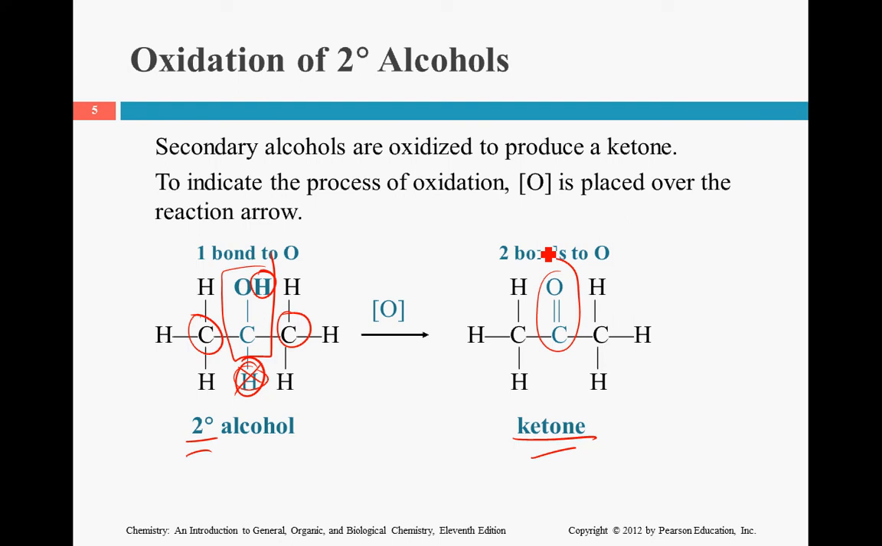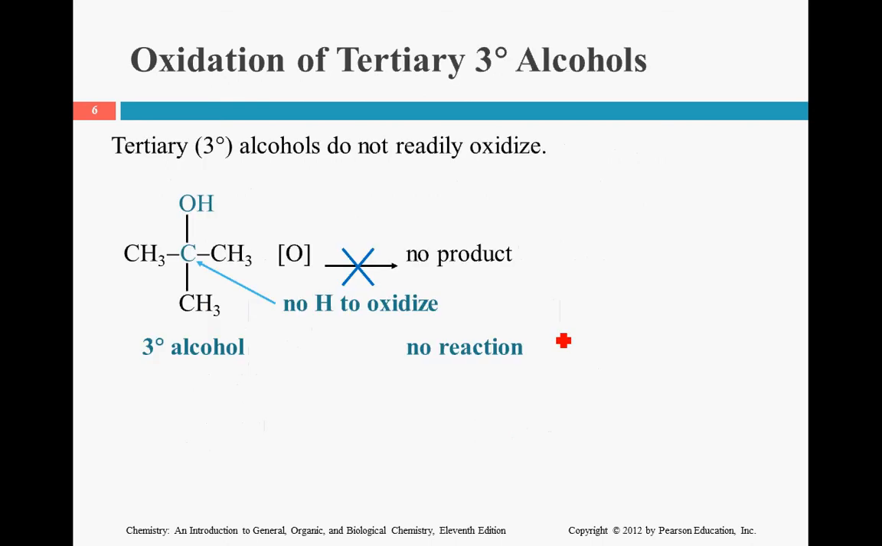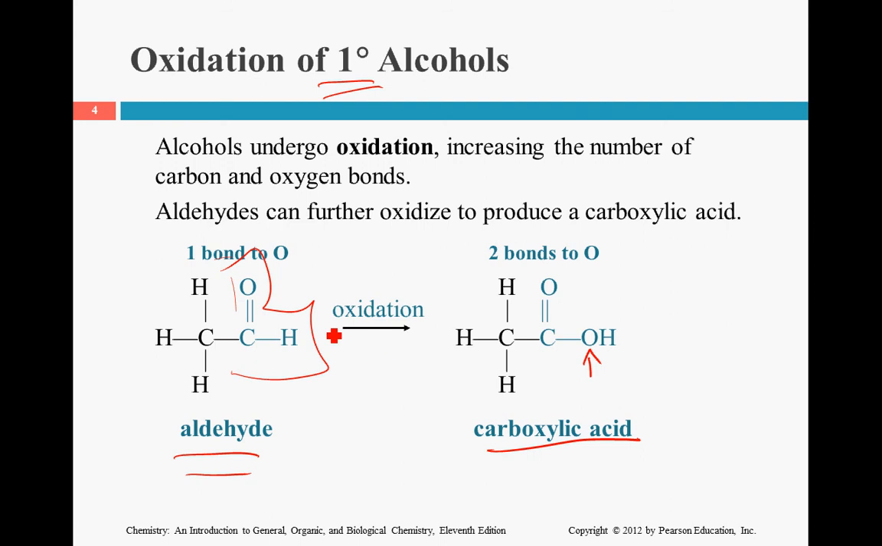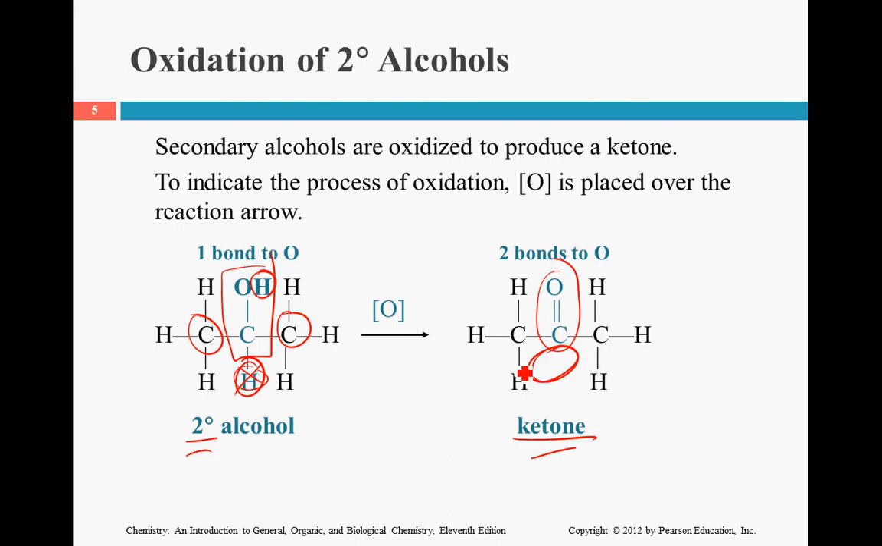Notice also there's no hydrogens down here. Because of that, we can't go to the next step. In this step here, once we had the double bond oxygen, we had that hydrogen still there, and we could insert another oxygen and make an OH group. We don't have that luxury here. So this is where it stops.